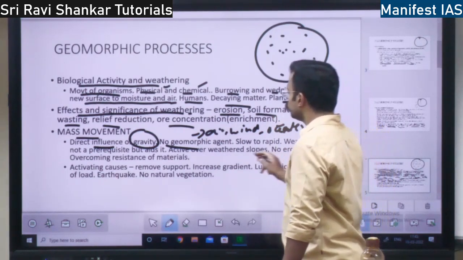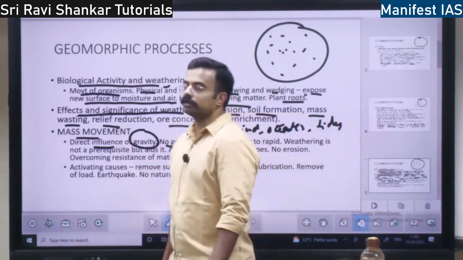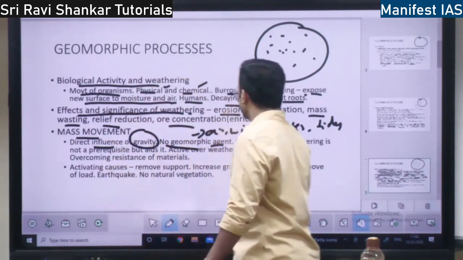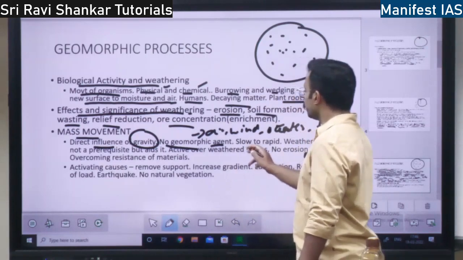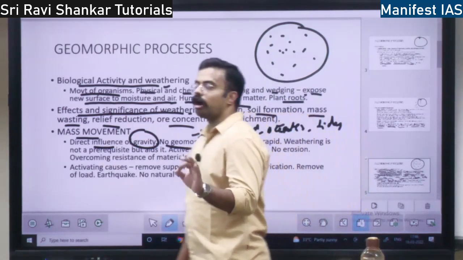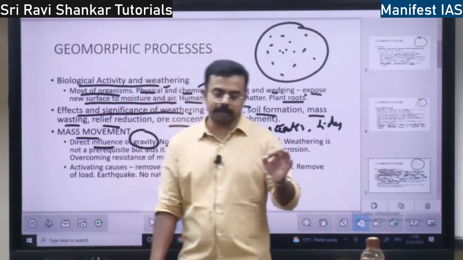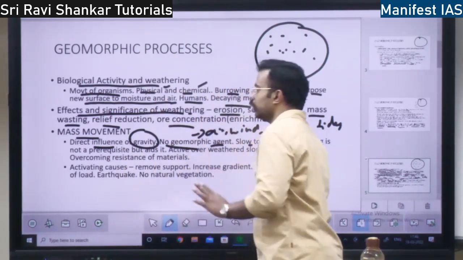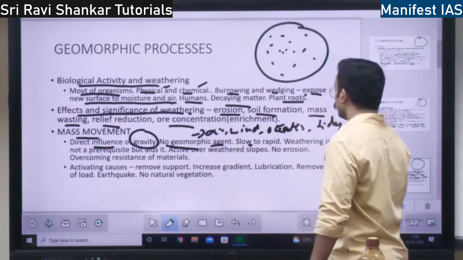So there will be no geomorphic agent to carry out the changes. It is only because of gravity that mass movement will take place. The mass movement can be either slow or rapid. The landslide can be sometimes slow, sometimes rapid, right? So there are various concepts of mass movement. We will look into it.